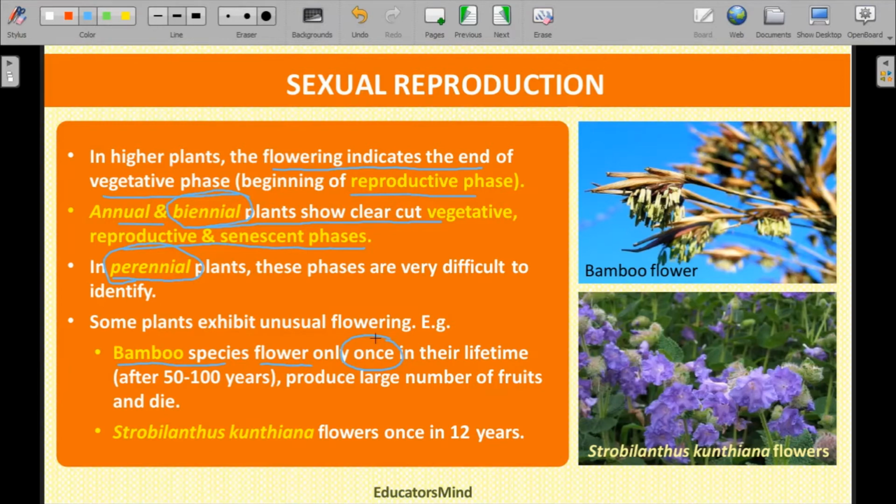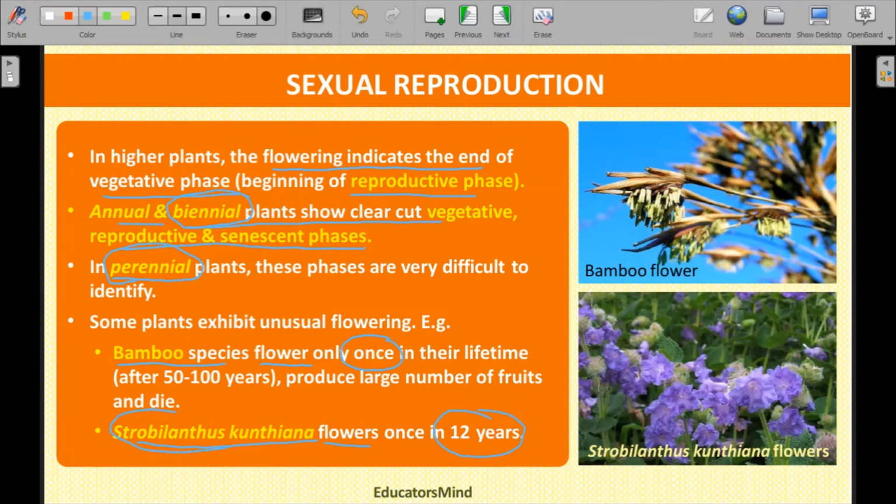That is, from its birth to death, in its whole life it can only produce a flower once in a life. Similarly, Strobilanthus kunthiana is a flowering plant. This is a plant which gives rise to a flower once in every 12 years. That is, after every 12 years, this plant gives rise to a flower.